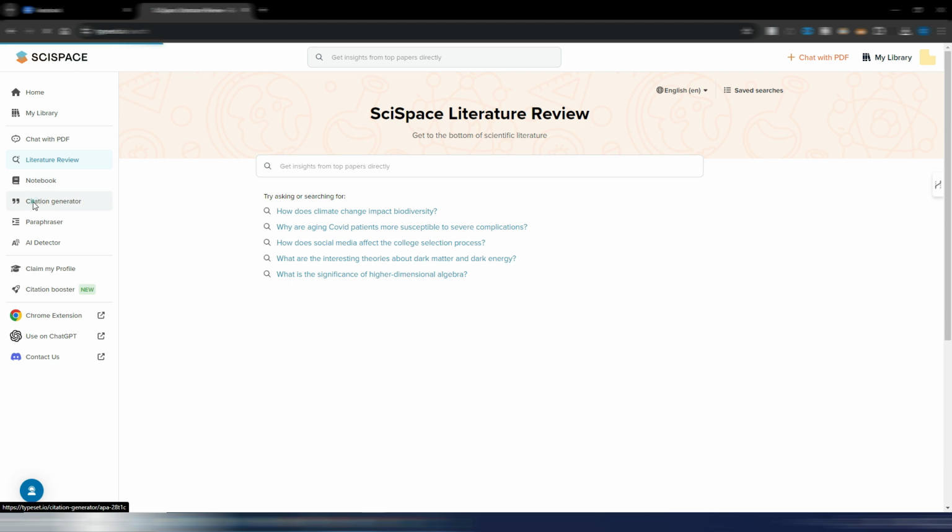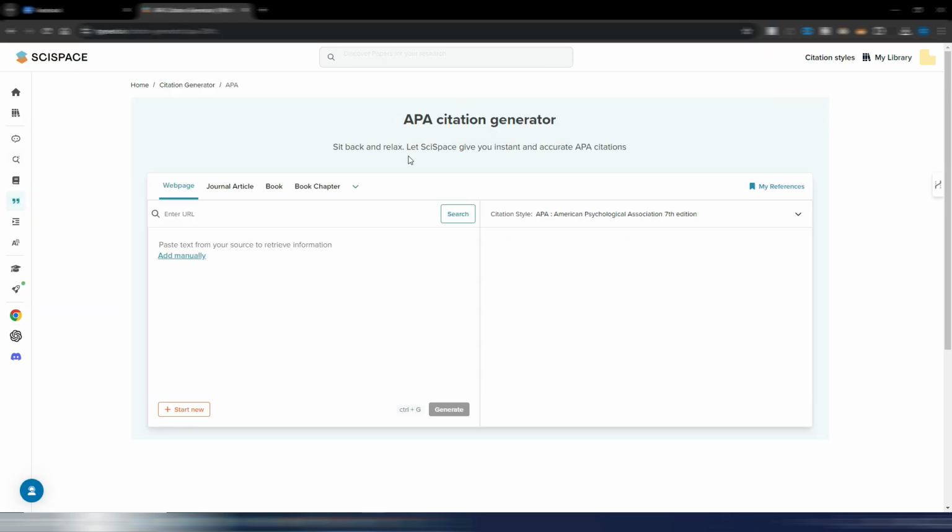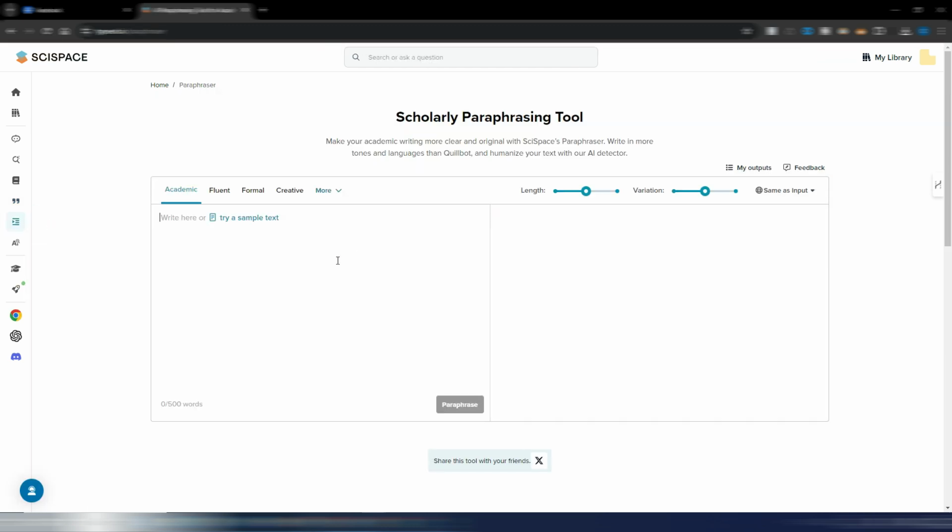You have the citation generator, and as you can see here, sit back and relax and let SciSpace give you instant and accurate APA citations. You can extract citations from web pages, journal articles, books, and book chapters. This is the paraphraser, so you can paraphrase maybe some extracts from your researched papers.